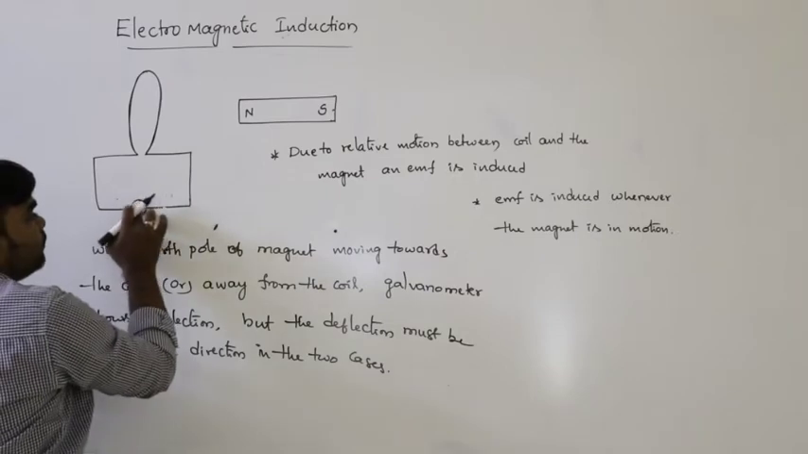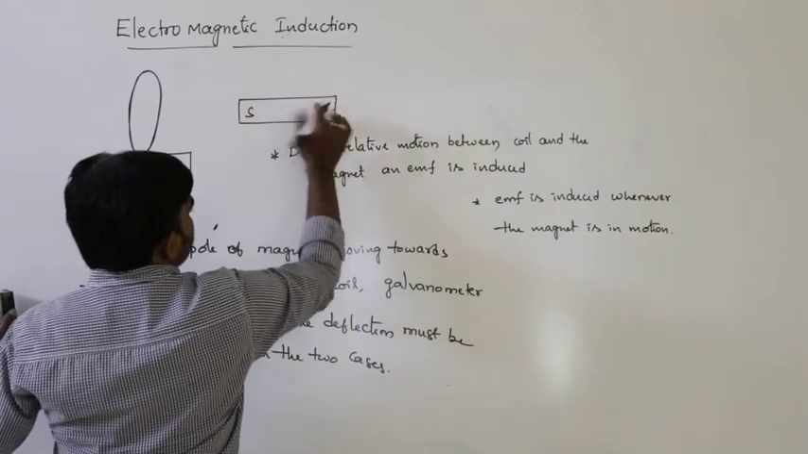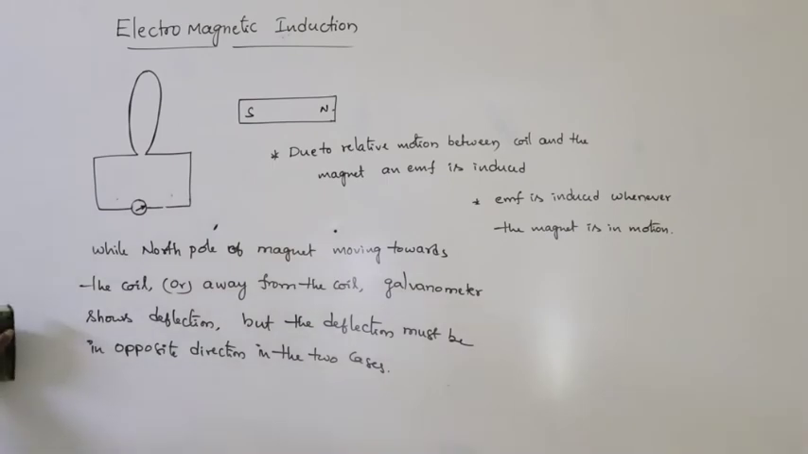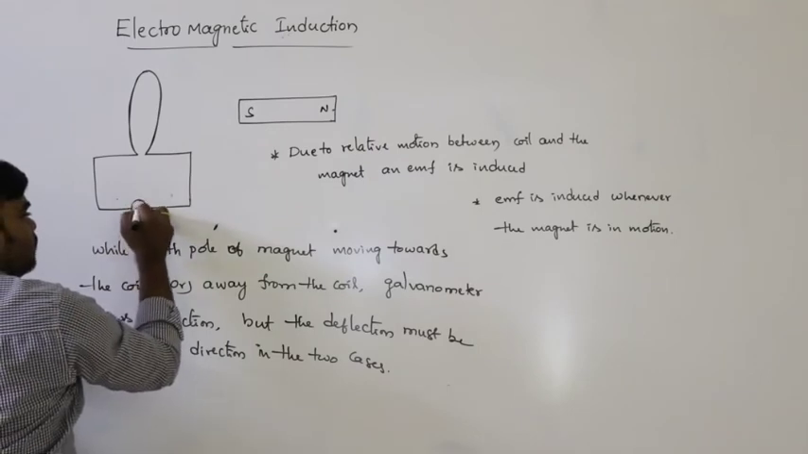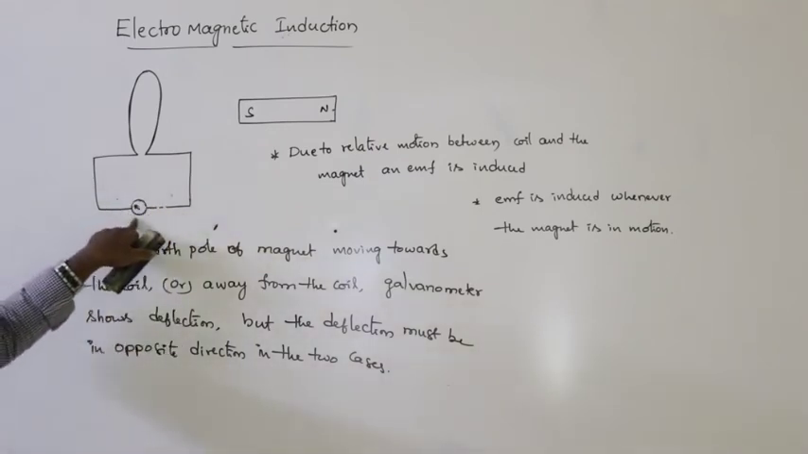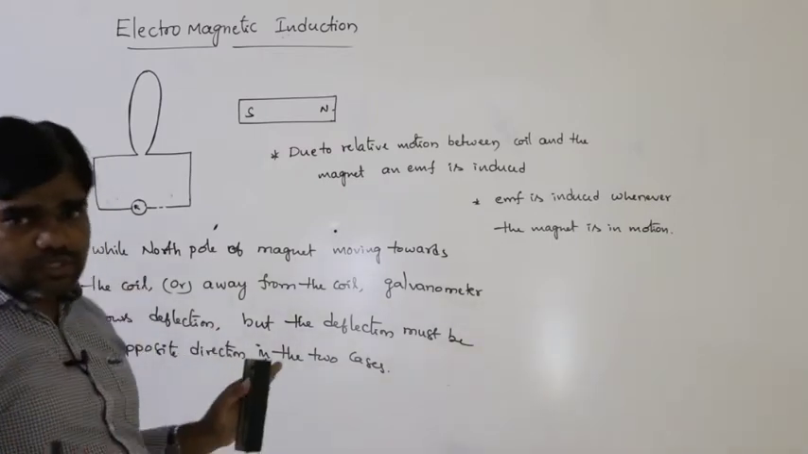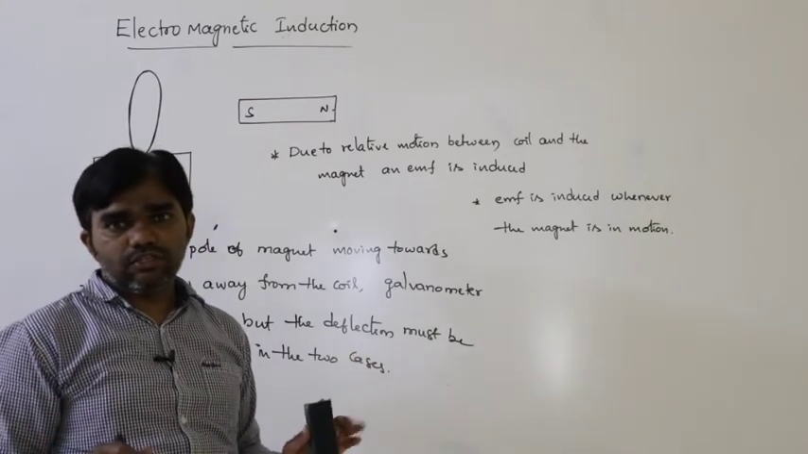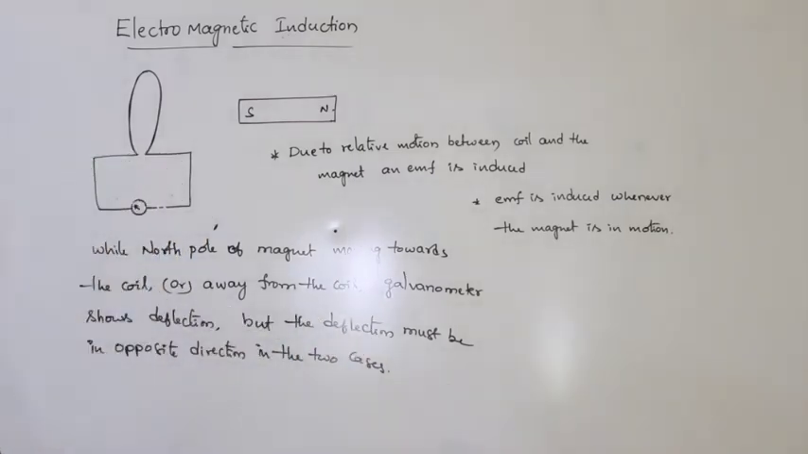But if the south pole is moving towards the coil, see here, south pole, north pole, then the deflection of the galvanometer is like that. If the south pole is moving away from the coil, then the deflection of the galvanometer is like this. So depending on the situation, the deflection of the galvanometer must be in the opposite direction. That is very important. So this is the situation now.